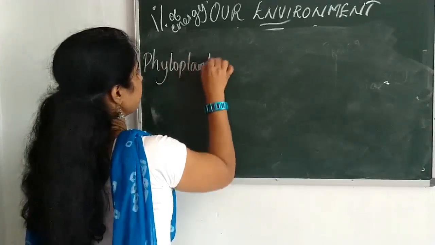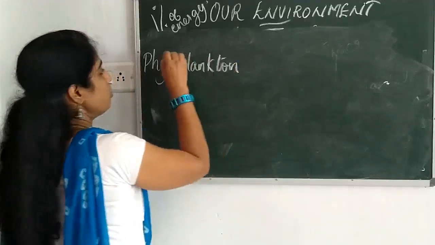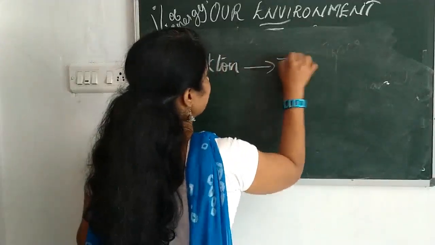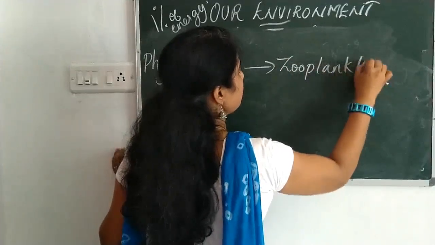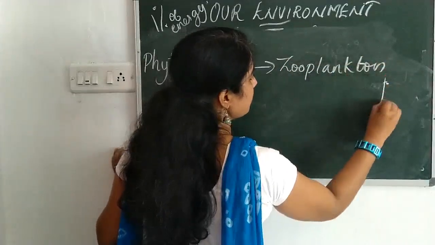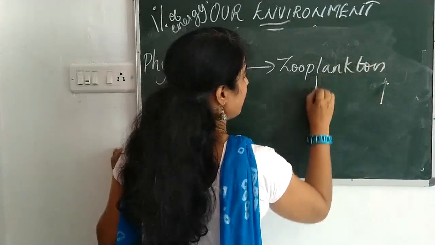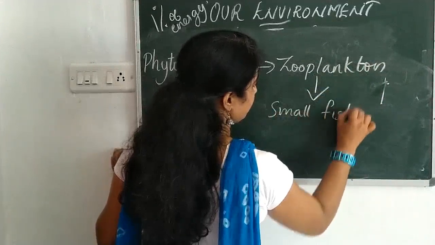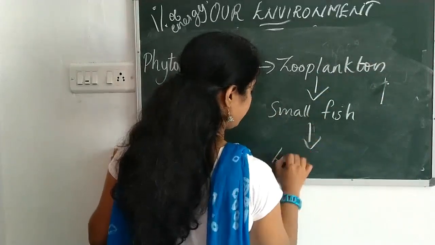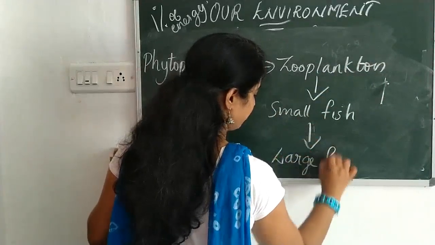Phytoplankton. Phytoplankton is eaten by zooplankton. They are eaten by small fish, eaten by large fish.